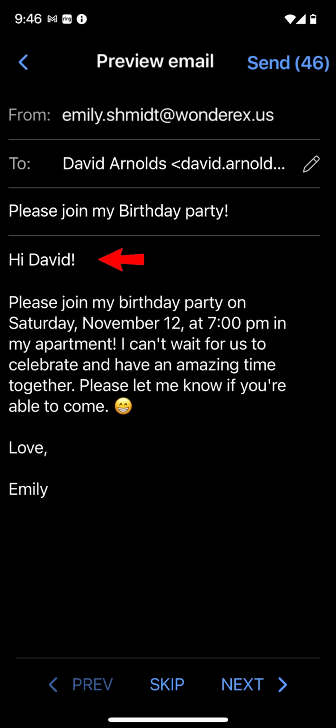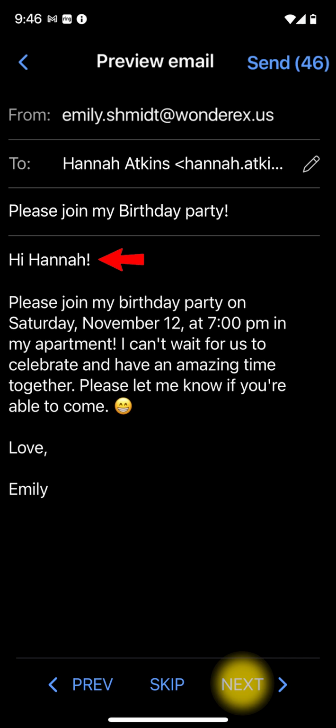As you can see, a personalized greeting for David is instantly added. Step 4. Tap the Next button to verify each message and skip the ones you don't want to send. When I tap the Next button, the greeting keeps changing. Let's check out a few more emails. Hi, Hannah.